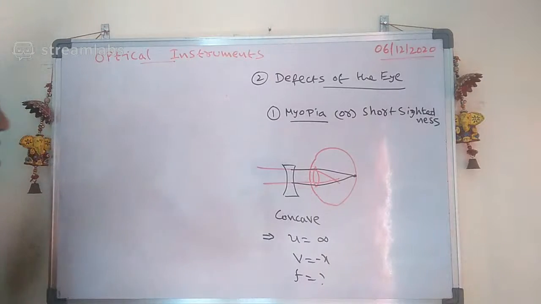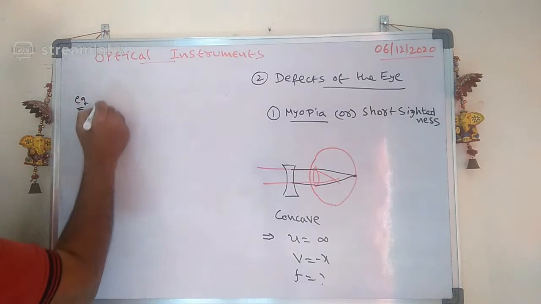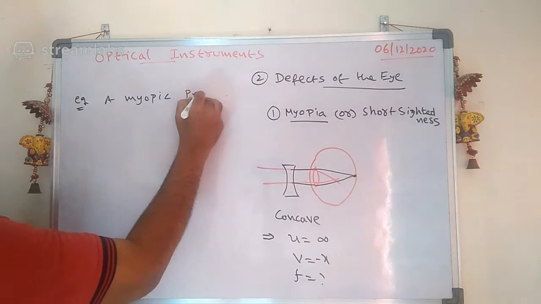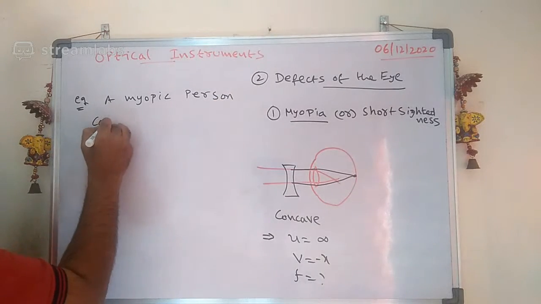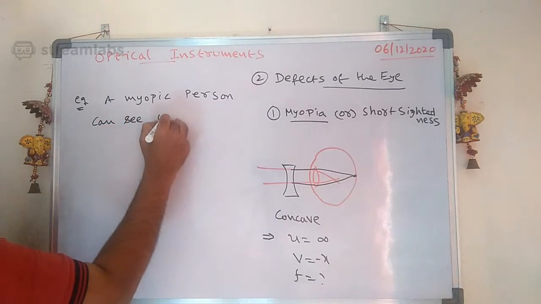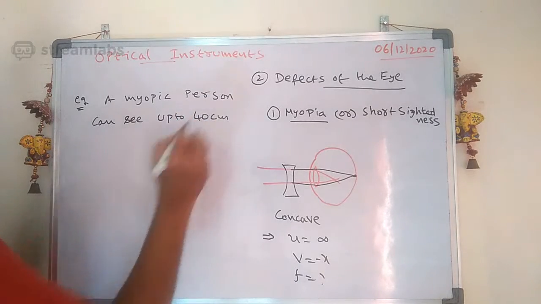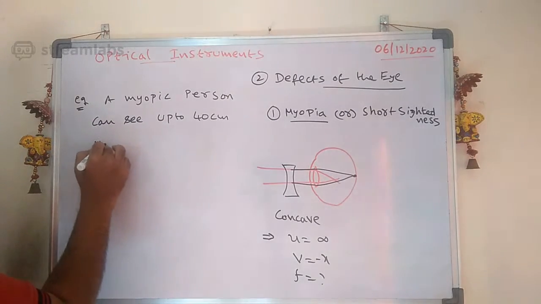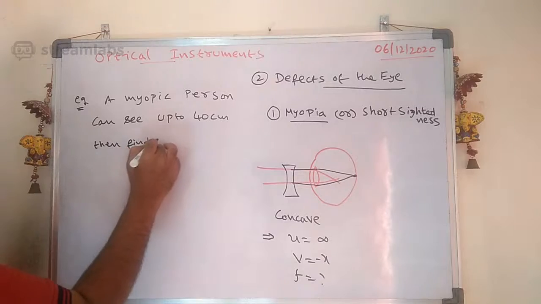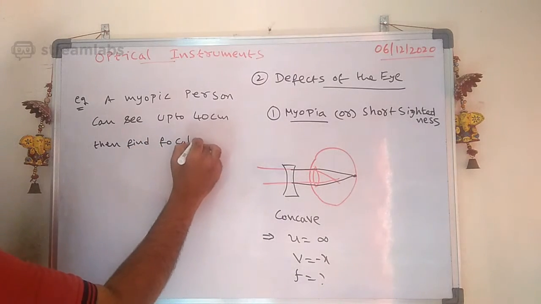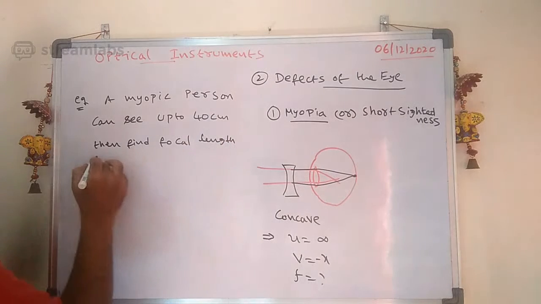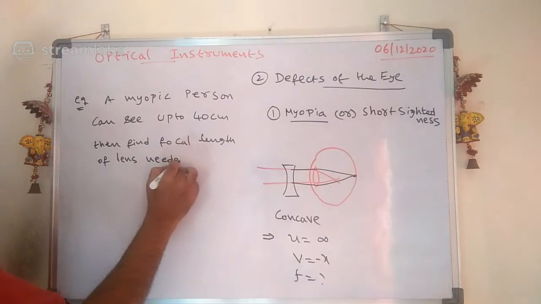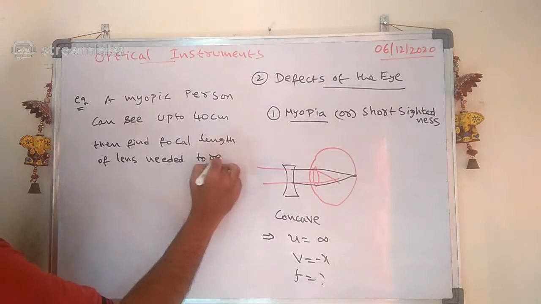Okay, for example, take one problem here. Please try. A myopic person can see up to 40 centimeter. That is his near point. Then find the focal length of the lens needed to rectify the defect.